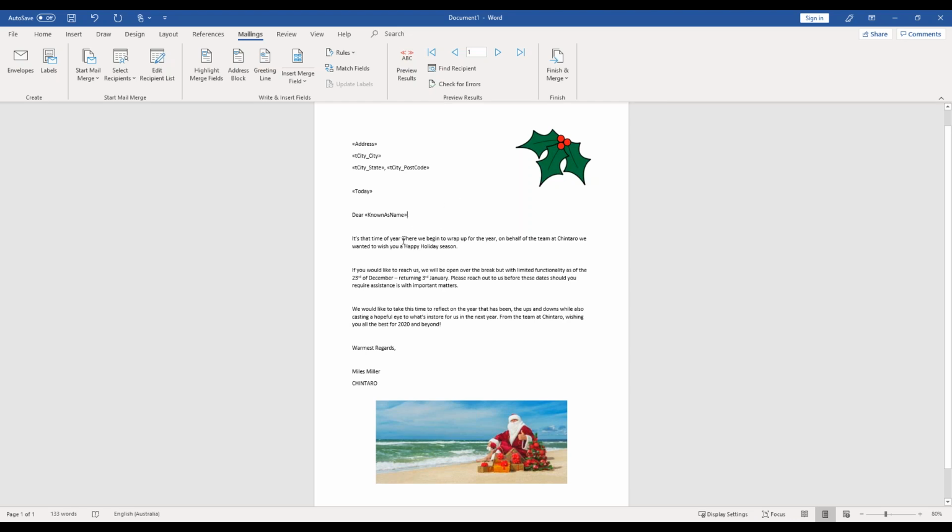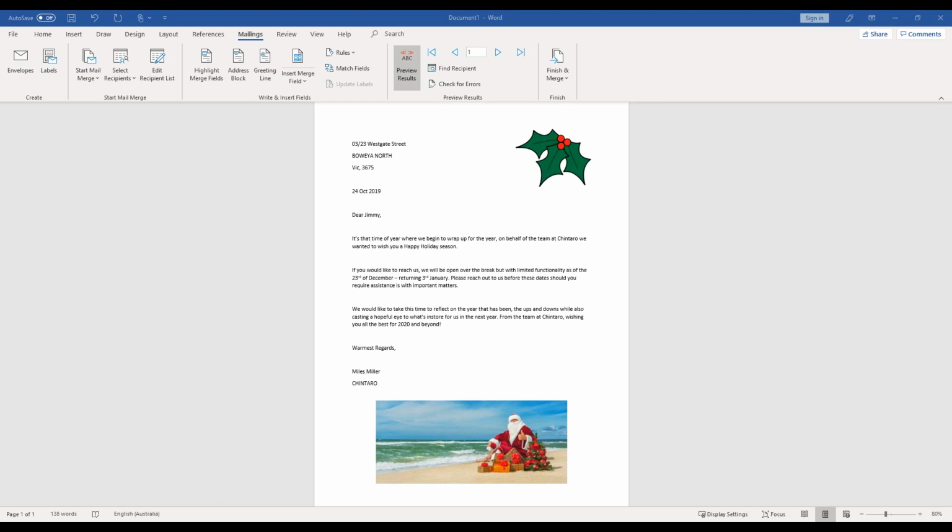And perfect. So that's how we've set it up there. We've had a look at it and we can see it there. If we want to have a test of what's going on here, we can press this button here, preview results. And that will just make sure that we've selected it and formatted it in the correct way. And I can see that and I'm quite happy with that.